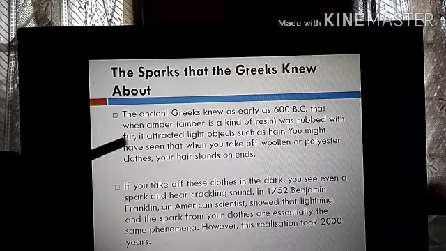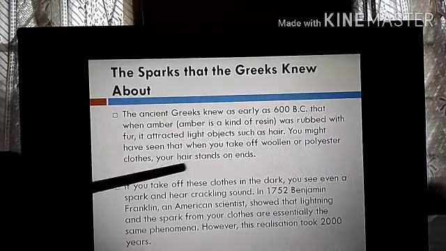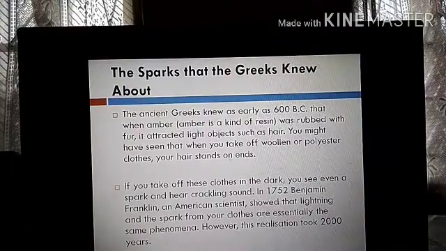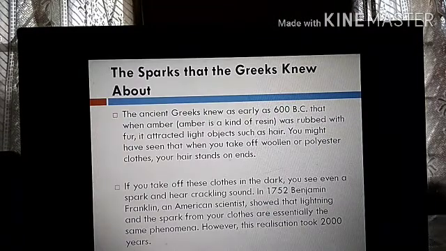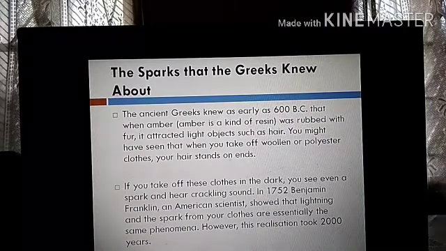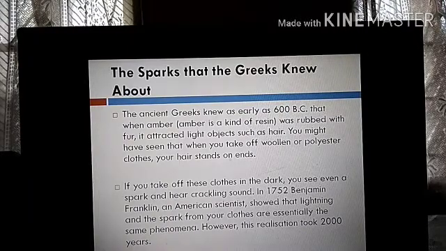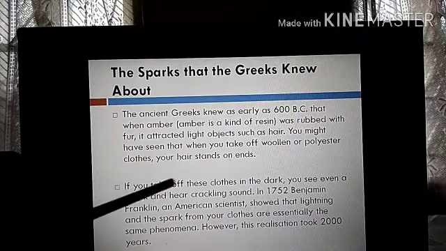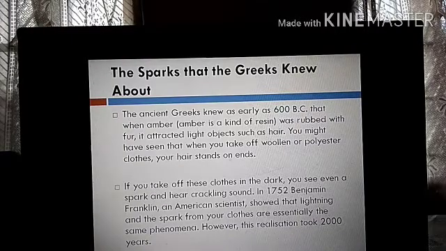You might have seen that when you take off woolen or polyester clothes, your hair stands on end. When you take off your woolen sweater, the small hair on your hands and feet will stand, and some kind of sound also comes out. That sound is nothing but the charged particles. If you take off these clothes in the dark, you can even see a spark and hear a crackling sound. Just try it: take off your sweater in the dark. Sometimes you may even see some sparks and hear the crackling sound, I think you must have heard it, isn't it?